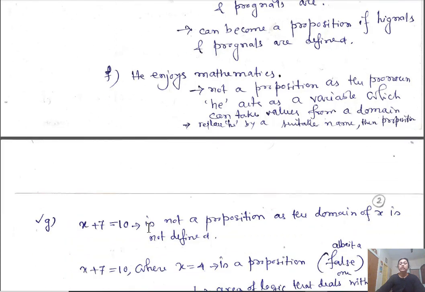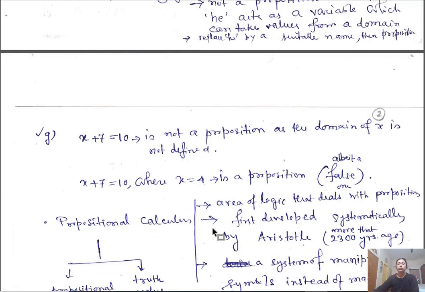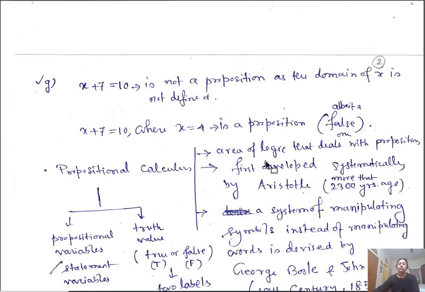x plus 7 equal to 10. This is also not a proposition as the domain of x is not defined. Now, if I say x plus 7 equal to 10, where x equal to 4, this is a proposition. Although, when you put 4, this is a false proposition. So this is a proposition, but it is a false proposition. So a proposition can take either true or false, these two values.